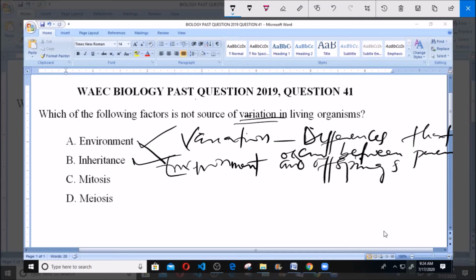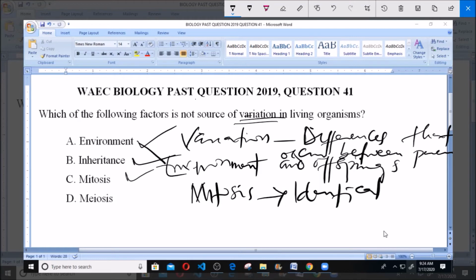We have mitosis. Now, what is mitosis? Mitosis is simply the replication of cells, the division of cells that takes place in the body tissues. This cell division in mitosis gives birth to identical daughter cells.